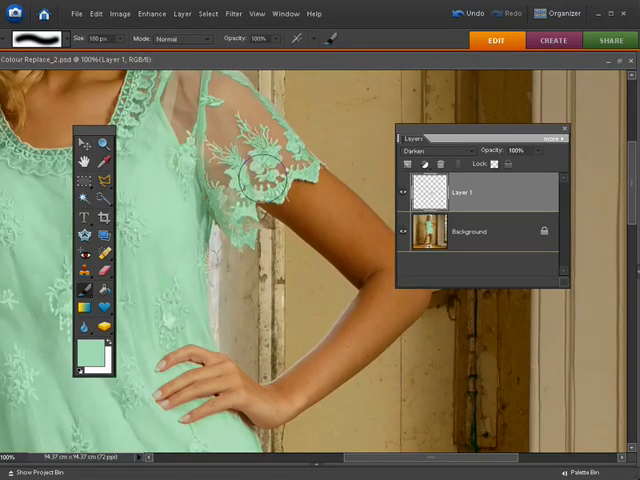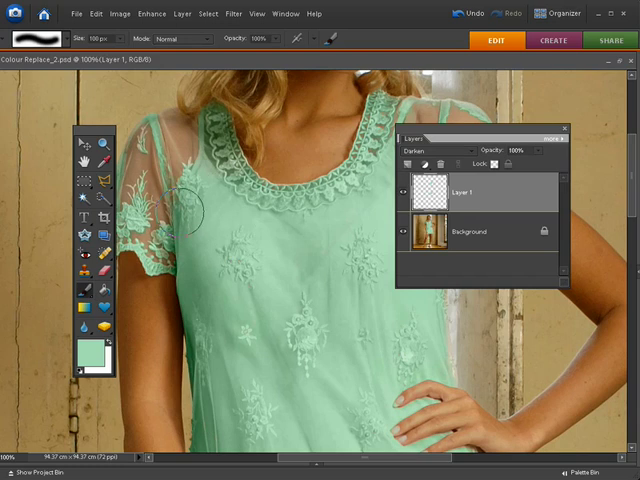Here we go, there's bits on the sleeve there too. And voila, there's a wide selection of different colour replacement tools all working together to tackle a very complicated selection challenge.